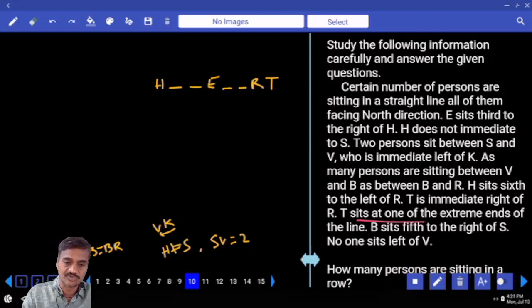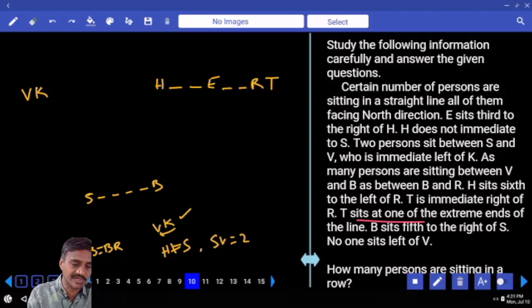V is 5th to the right of S. Where is this V? No one sits to the left of V, hence V must be at the left extreme. Now V is to the immediate left of K, so K is here.